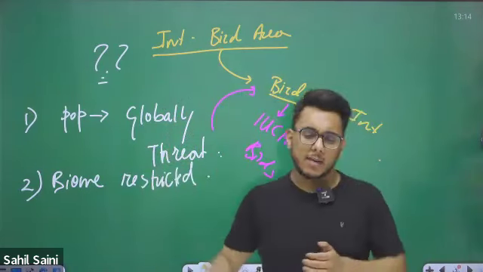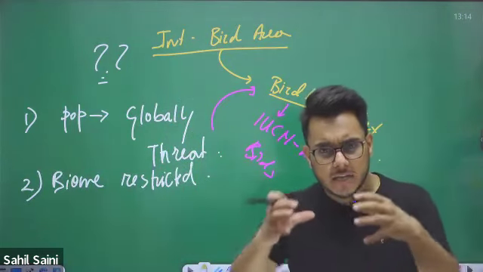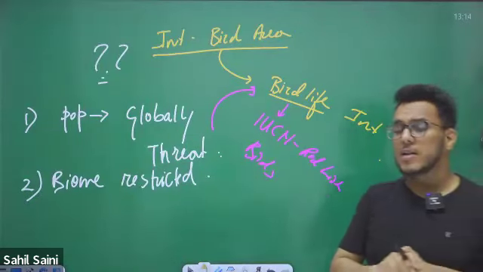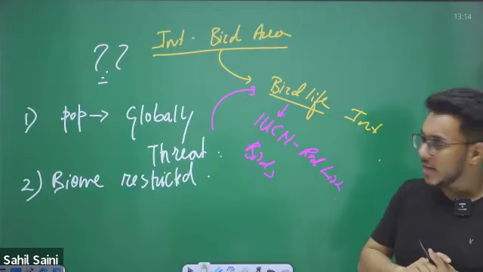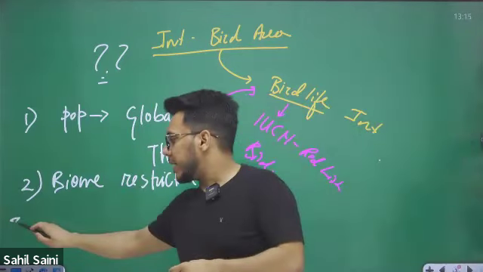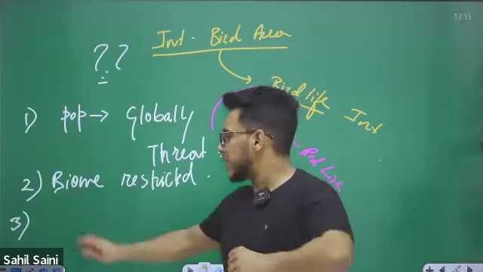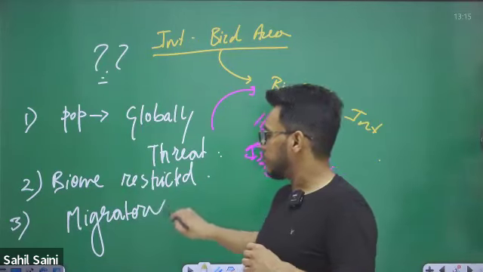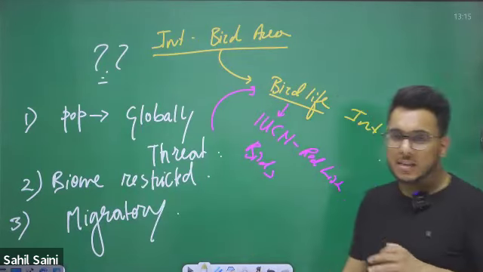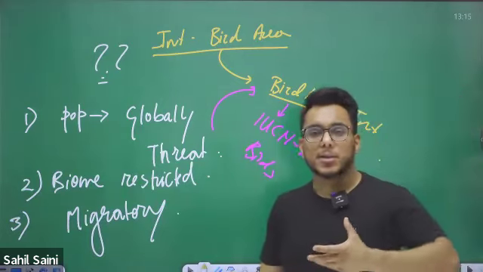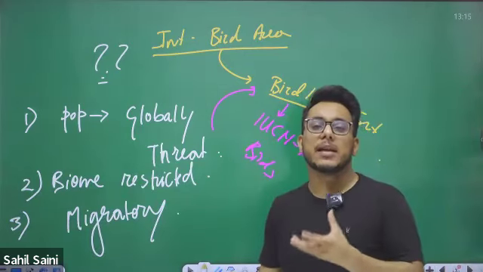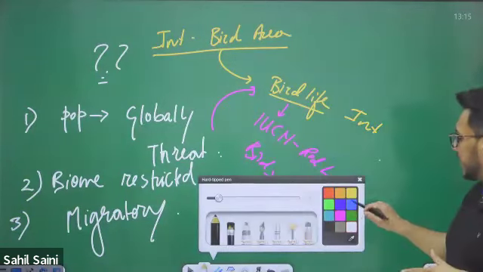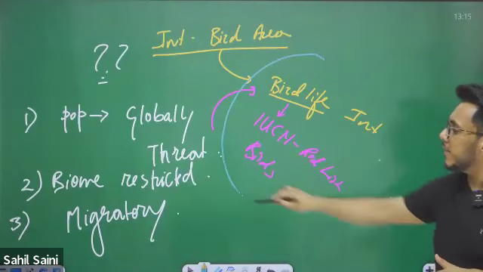Second, if it contains biome restricted birds. You might have read about biomes in your geography and environment. The birds which are restricted to only one biome, if they live in sizable number in a particular area, it can be declared as an international bird area. Third, if it contains a large population of migratory birds. These are the three parameters on whose basis any area can be declared an international bird area. Who declares it? It is declared by BirdLife International.